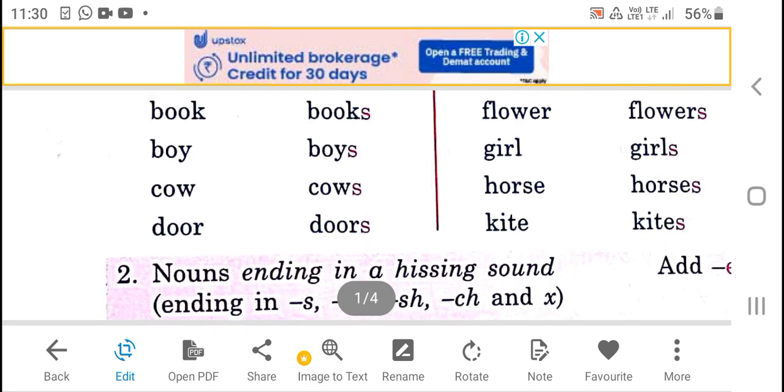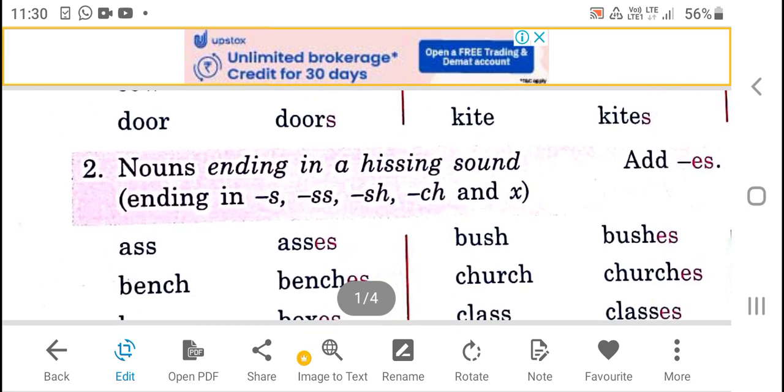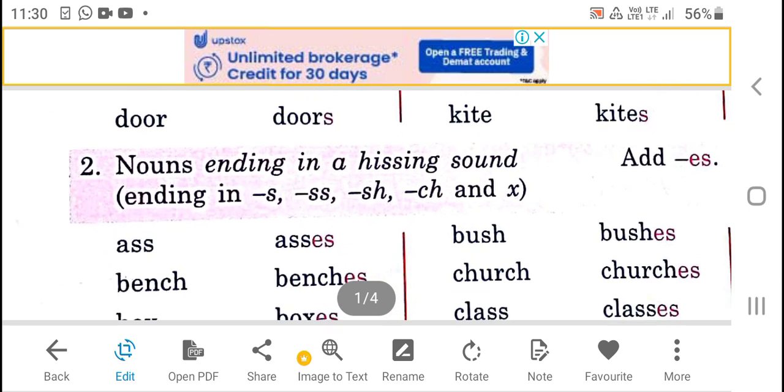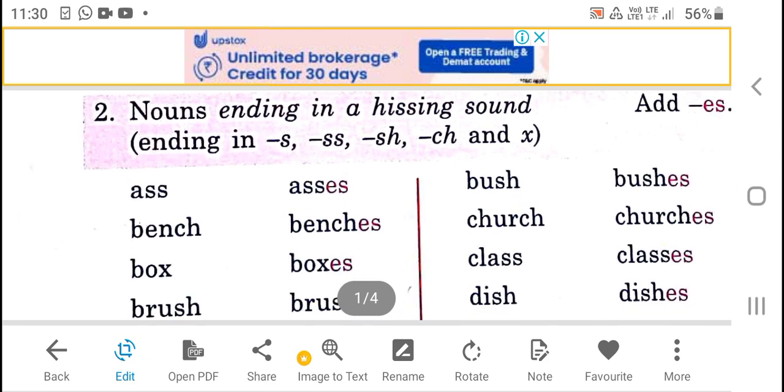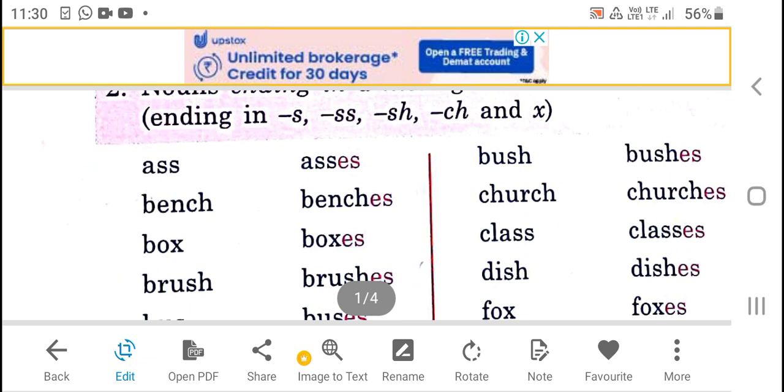Let us take the second rule. Nouns ending in a letter like S, double S, SH, CH and X. You have to understand that if a noun ends with S or double S or SH or CH and X, we have to add ES.